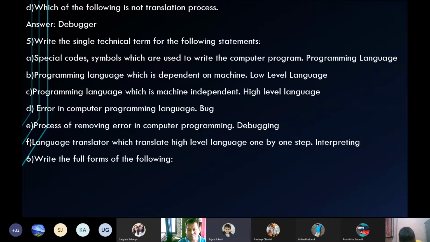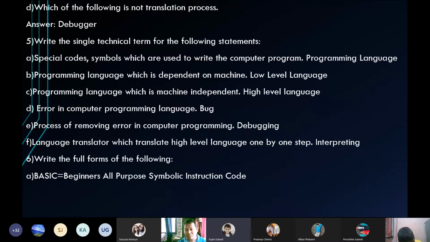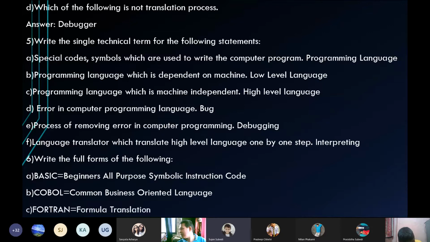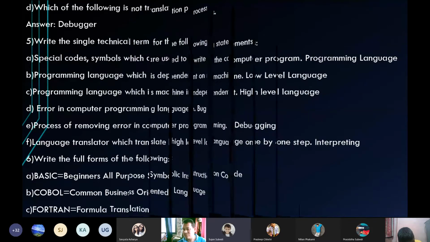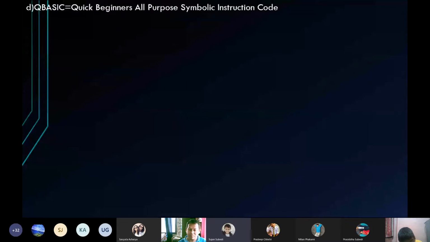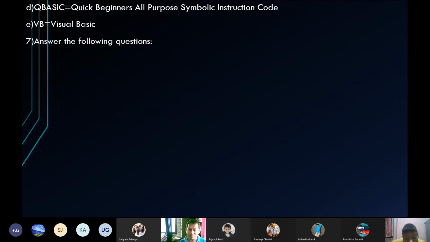6. Write the full forms of the following. A. Basic, Beginners All-purpose Symbolic Instruction Code. COBOL, Common Business Oriented Language. Fortran, Formula Translation. QBasic, Quick Beginners All-purpose Symbolic Instruction Code. VB, Visual Basic.